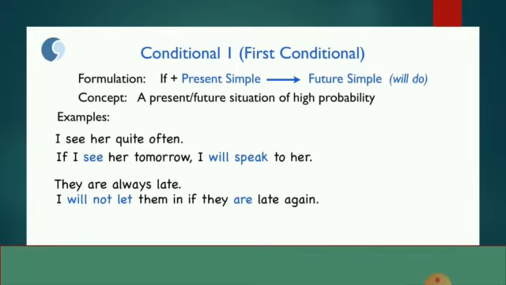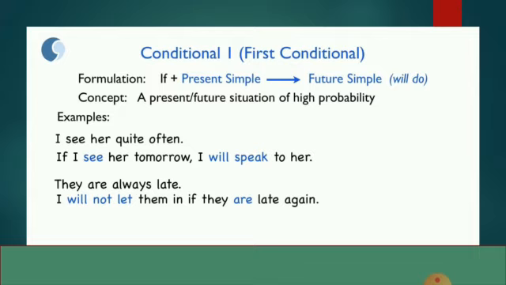Now the first conditional's formulation is if plus present simple, and then the next part after the comma will consist of future simple, with the usage of will plus the first form of the verb. The concept of usage is a present or future situation of high probability. For example, I see her quite often. That's a condition. Now we are making a sentence upon that. If I see her tomorrow, I will speak to her.